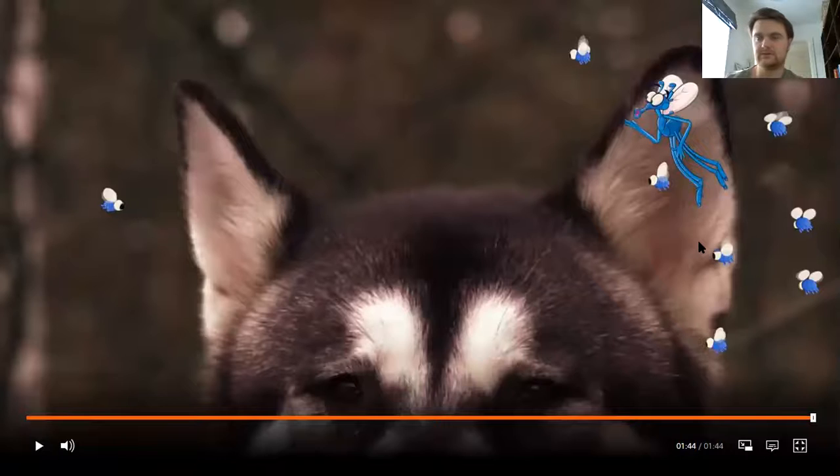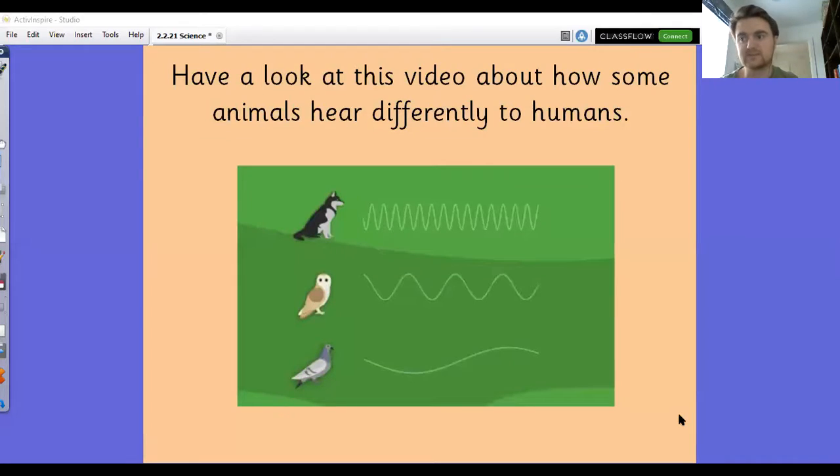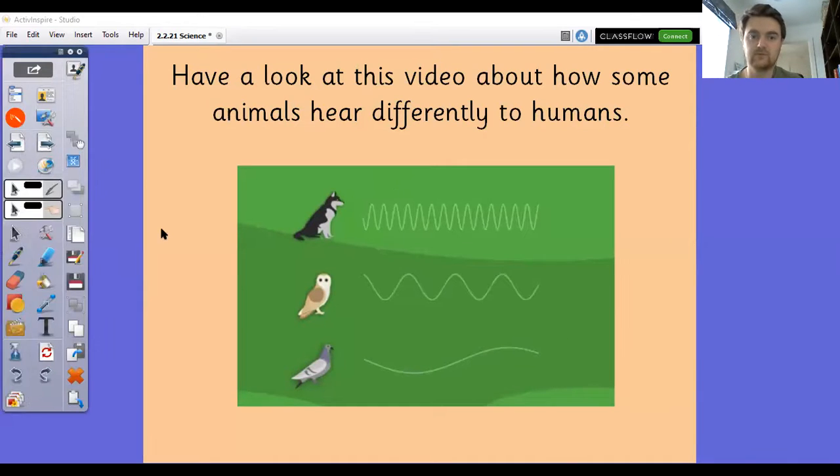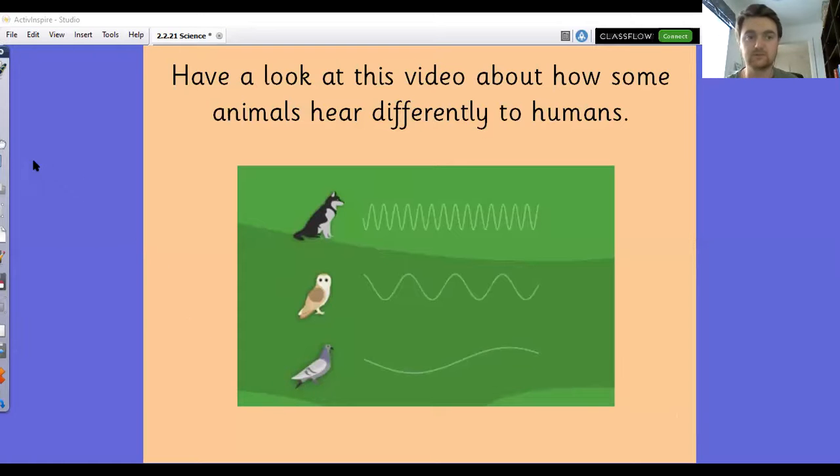So there you go. There are some examples of how animals use sound differently to humans. Some of them you may well have already known, some of them you might not have known. So your job is to have a go at making a PowerPoint presentation where each slide tells me some information about how animals use and rely on sound in different ways. You've got 3 animals that you can use straight away.